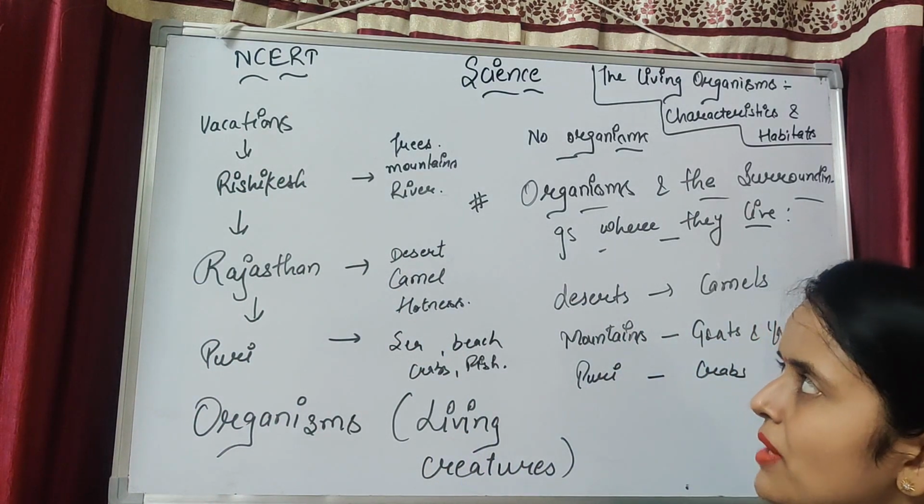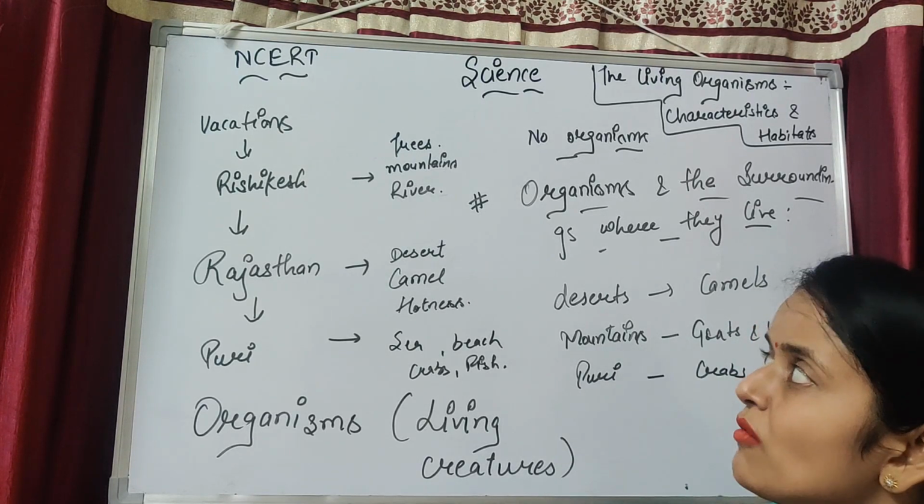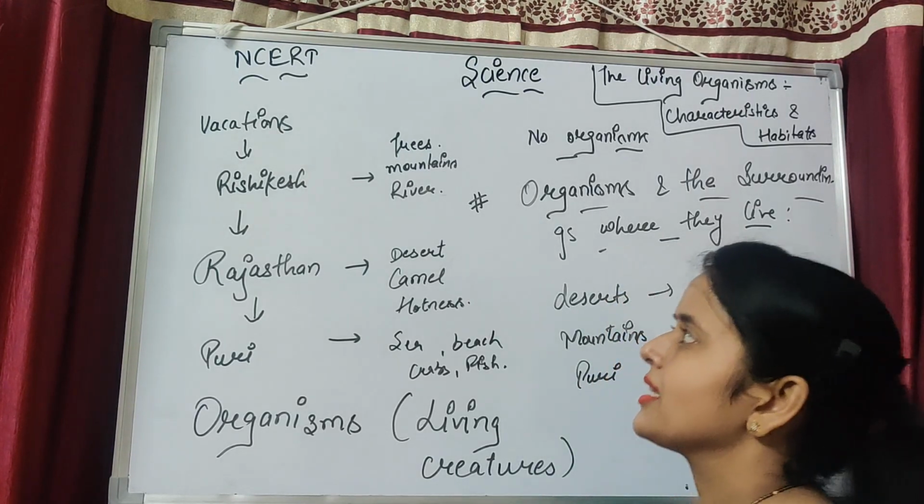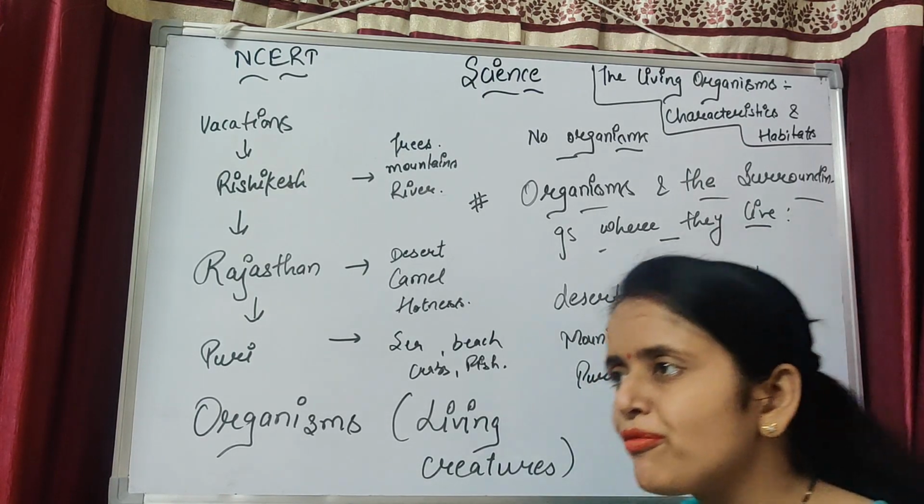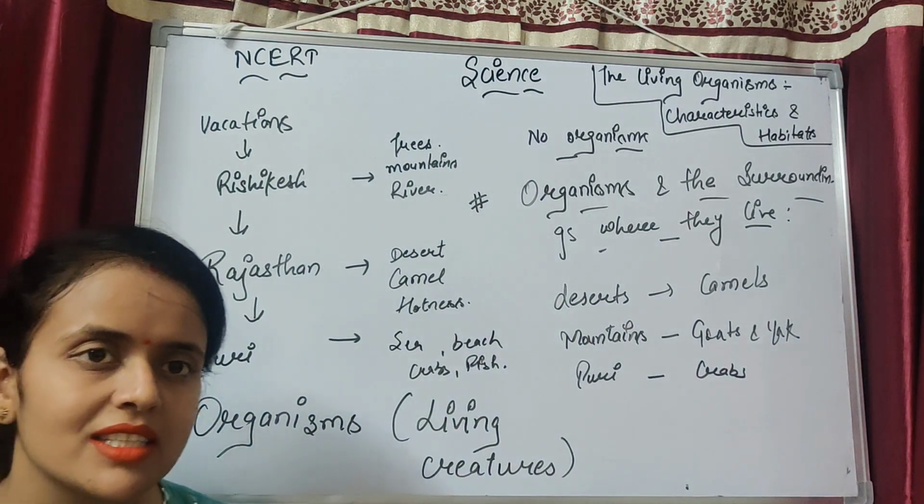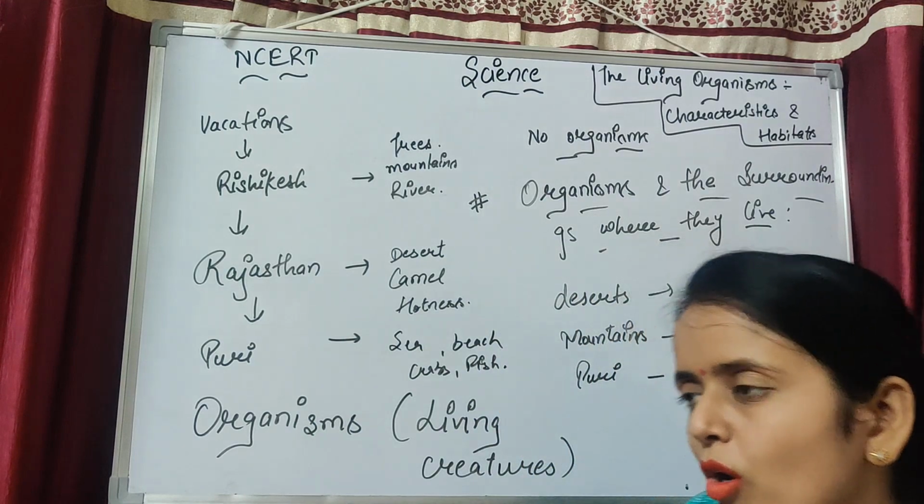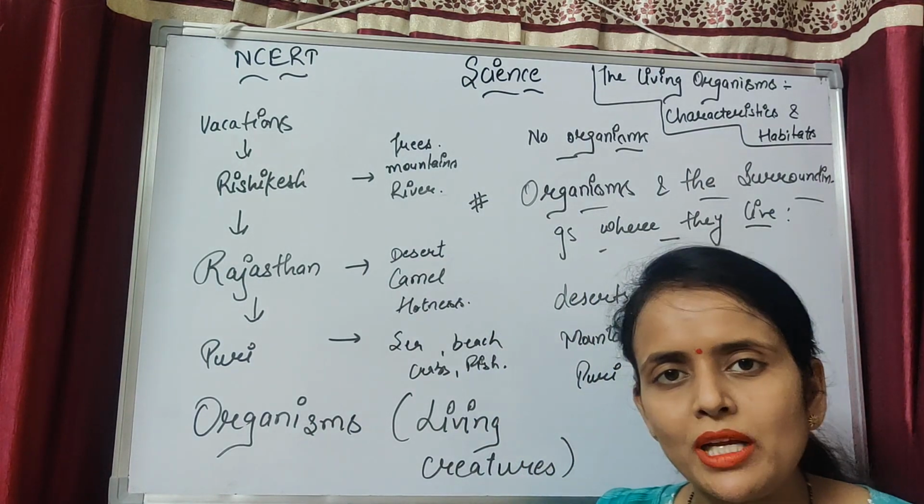By doing this activity, what do we have to learn about the living organism characteristics and habitat? Yes, we will learn one main important point: that different regions have different habitats, different organisms, different characteristics. That means in all of India or all over the world, each and every place contains a living organism.